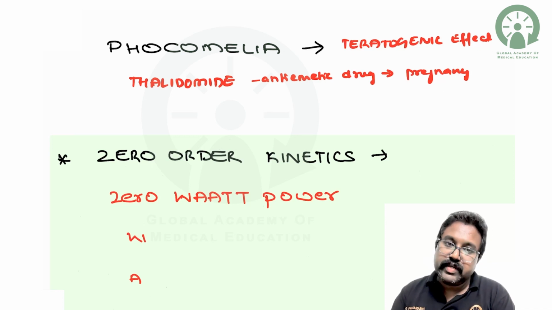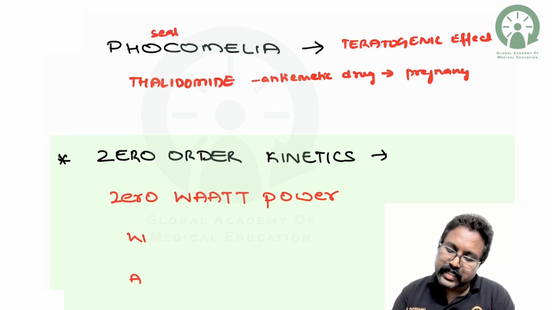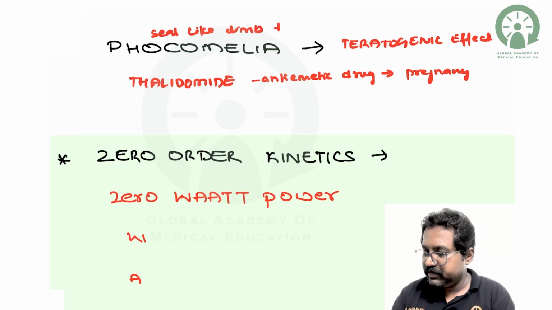It is also called by another name, seal-like limb deformity.